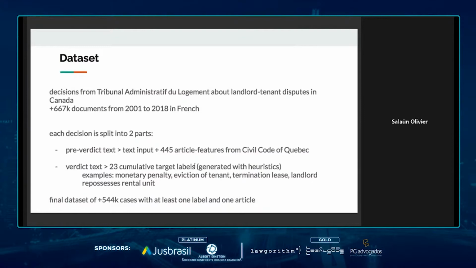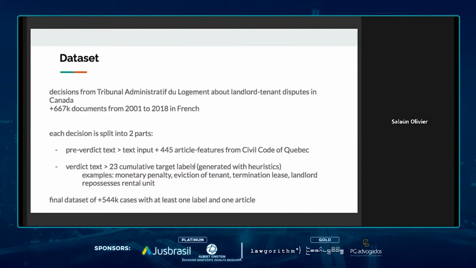In the first pre-processing step, we split each decision into two parts. On one hand, we have the pre-verdict text, from which we extracted the description of the facts, and that will be used as text inputs. And we also extracted all the articles that were cited. Initially, we had more than 1,000 law articles, but we actually retained only those that were related to housing law. Therefore, we retained around 445 articles from the Civil Code of Quebec.